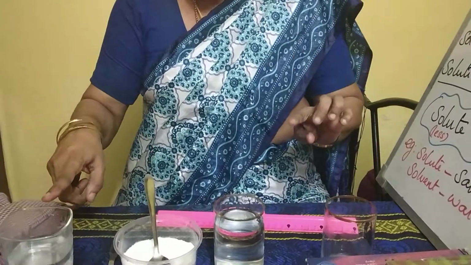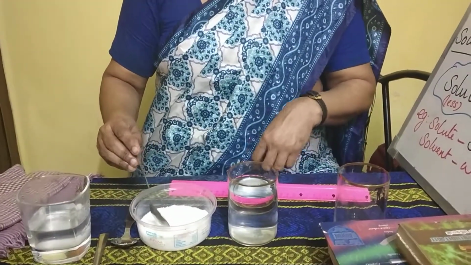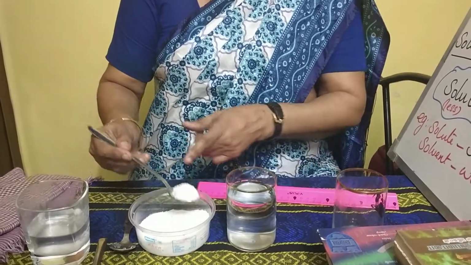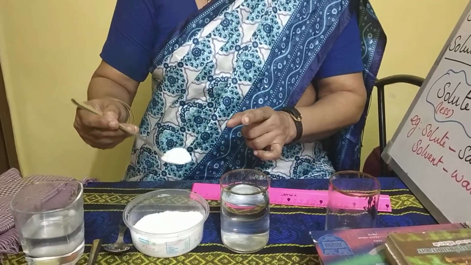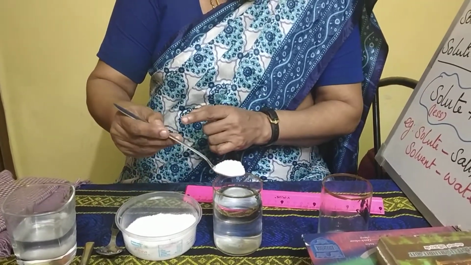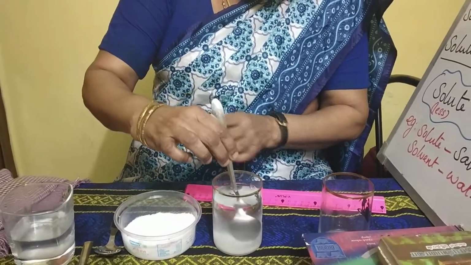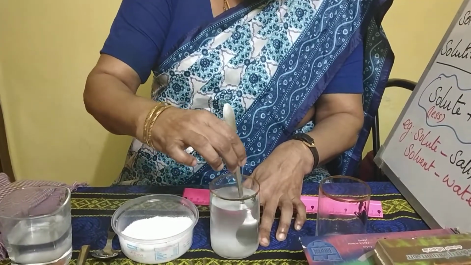One more tumbler. Here, one more tumbler. All these things. Now what am I going to do? See to it. Look at here. Now I am taking a little bit, even we can say 1 teaspoon of the salt, and I am putting it inside the water. Now what am I doing? I am stirring. S-T-I-R-R, I am stirring.